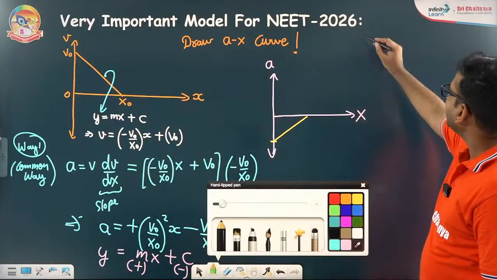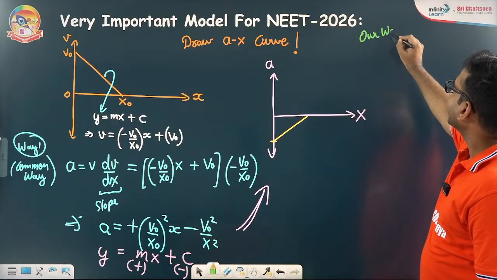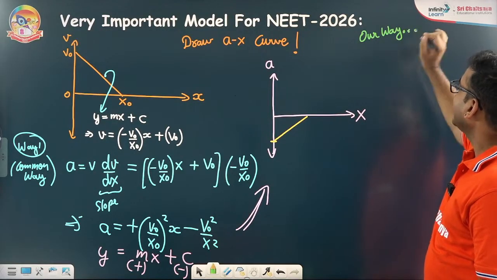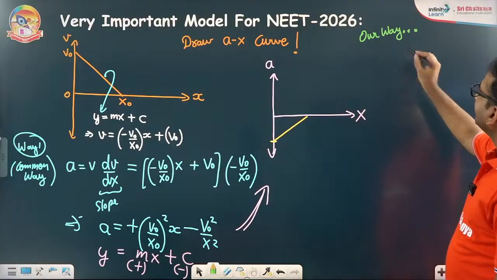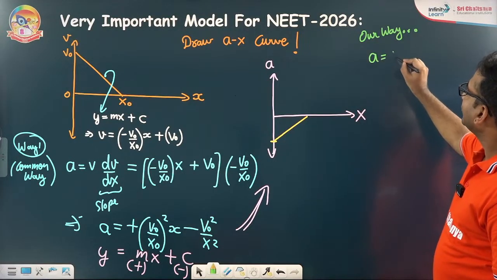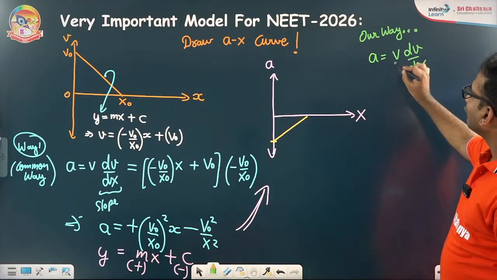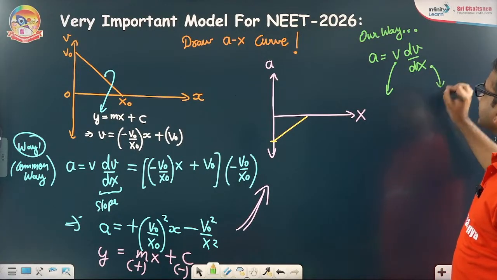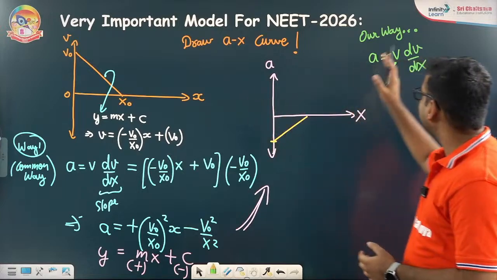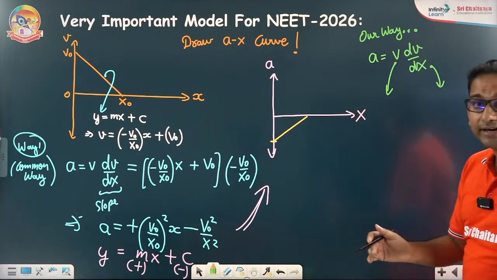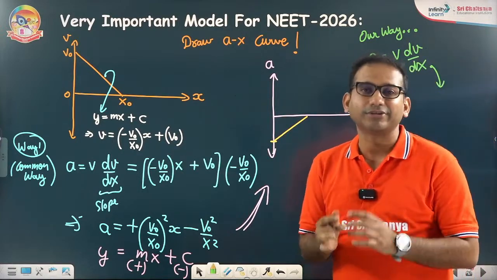But we are happy once we do it our way. Now, what is our way of doing it? Ultimately a is equal to v dv by dx. If I understand what is happening in the journey with the value of v and with dv by dx, combined we can comment about their behavior.